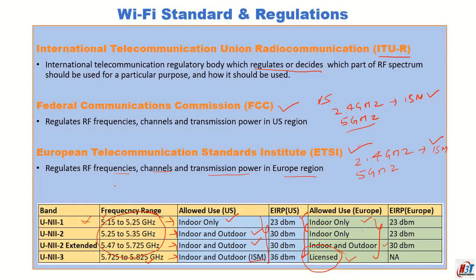We do have other regulatory bodies as well, like BRAI in India. BRAI stands for Broadcast Regulatory Authority of India, and NTT in Japan. NTT stands for Nippon Telegraph and Telephone. So the purpose is the same. They maintain and broadcast the RF frequencies in India and Japan.